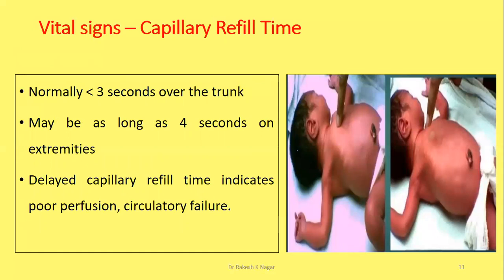Next vital sign is capillary refill time. You can assess it by pressing the skin with your fingertip on a hard surface, mostly the sternum or forehead. The preferable site for assessing CRT is the skin over the sternum.